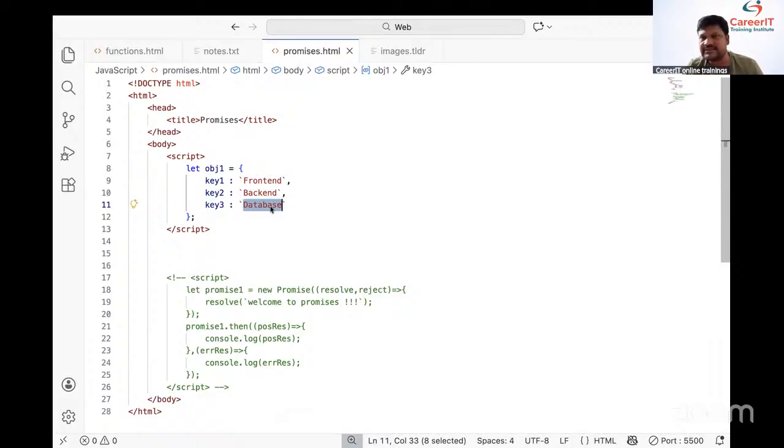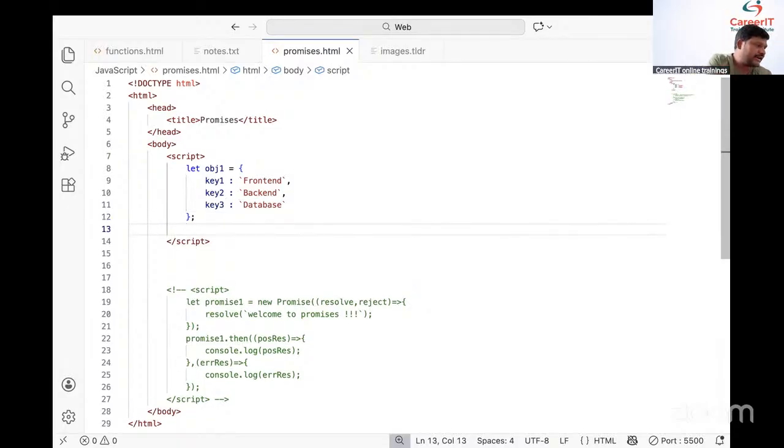How to read this data? How to read frontend? obj1.key1. Automatically we are able to read frontend. How to read backend? obj1.key2. Automatically we are able to read backend. And how to read database? obj1.key3. Automatically we are able to read database also. Now students, tell me how to read frontend.